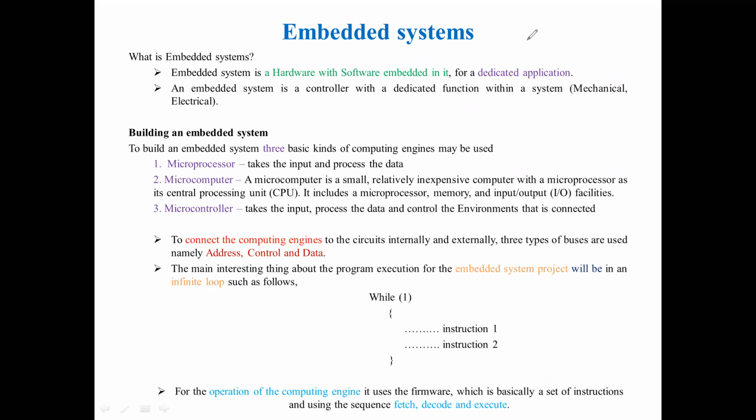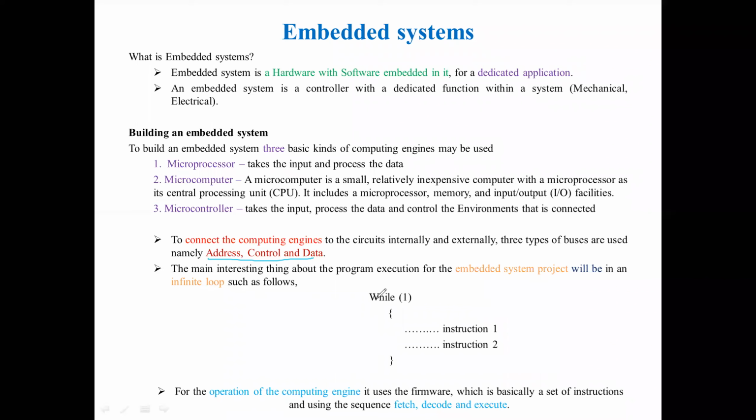Internally, whatever I'm speaking about, if you see an Arduino board, we have the central core, the ATmega328 IC. So inside that IC, we have these buses, right? That we will discuss in detail from the 8051 architecture, everything. So this is how the general structure is.